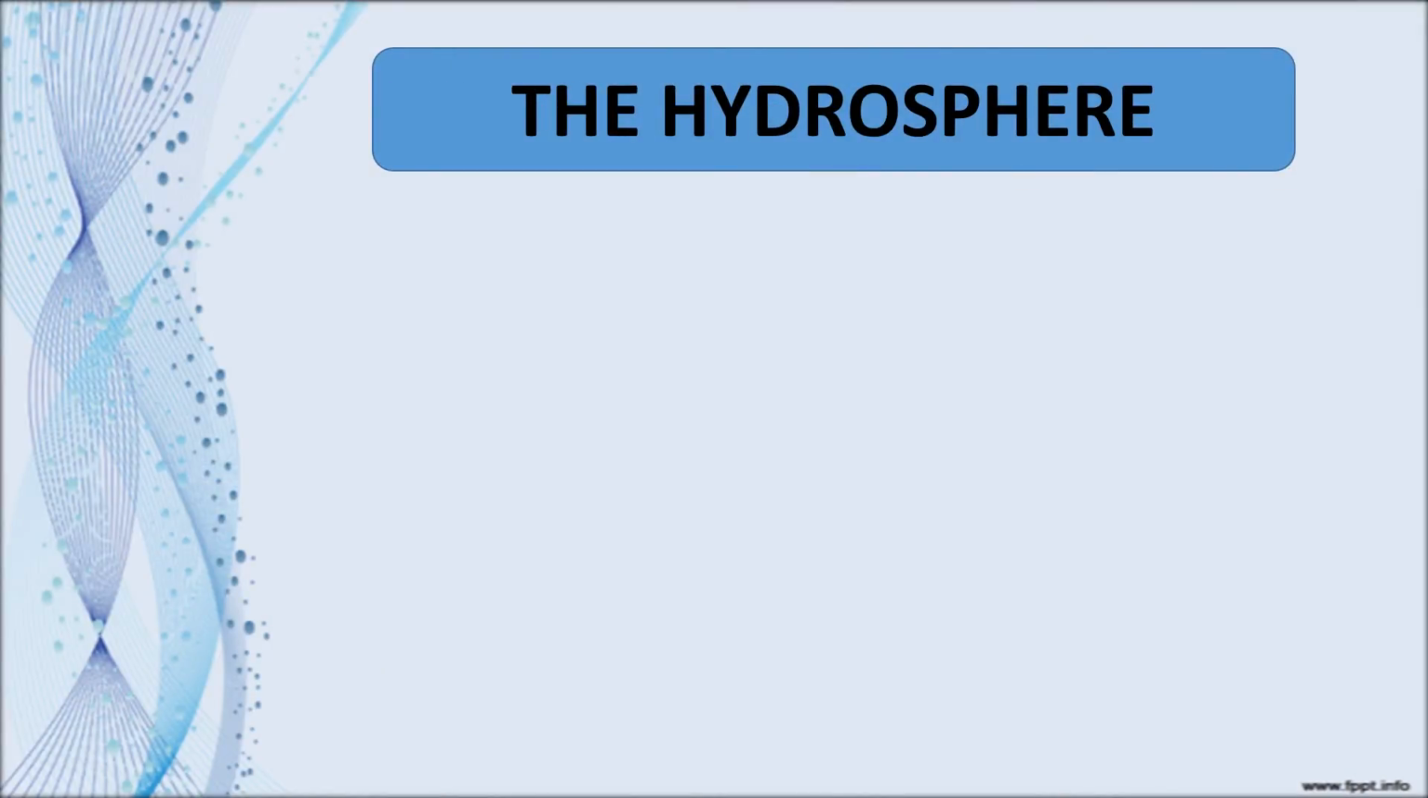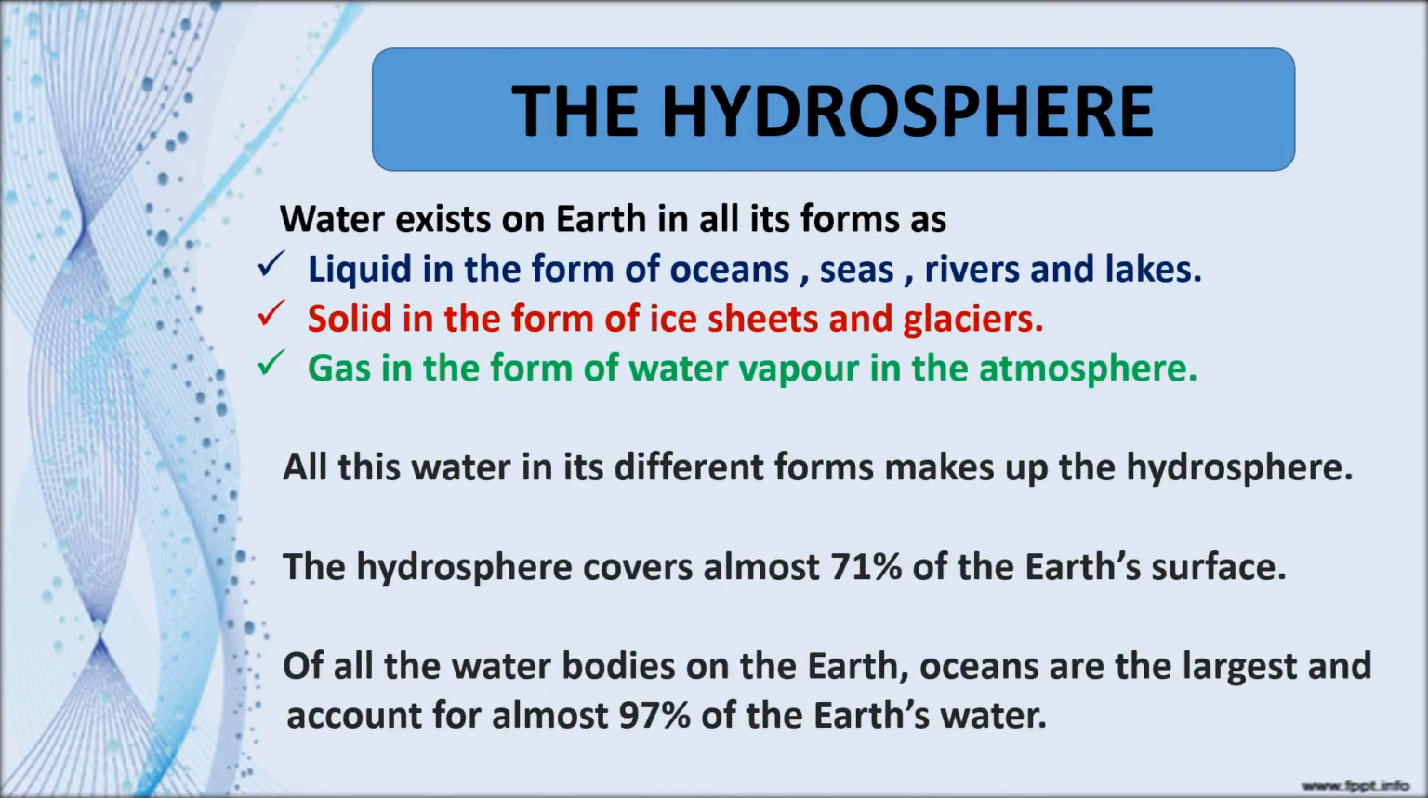The hydrosphere. What is the hydrosphere? Water can occur in 3 states, that is liquid, solid and gas. So water exists on earth in all its forms, that is 3 states. One is liquid, the next one is solid and the third one is gas. Liquid in the form of oceans, seas, rivers and lakes. Solid in the form of ice sheets and glaciers. Gas in the form of water vapor in the atmosphere. All this water in different forms makes up the hydrosphere.